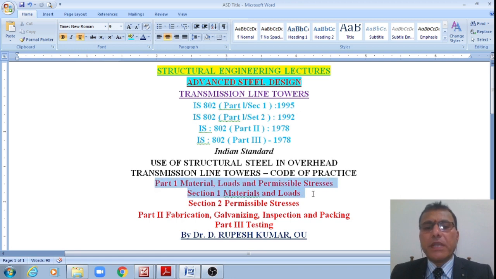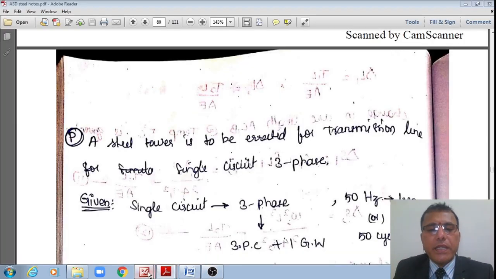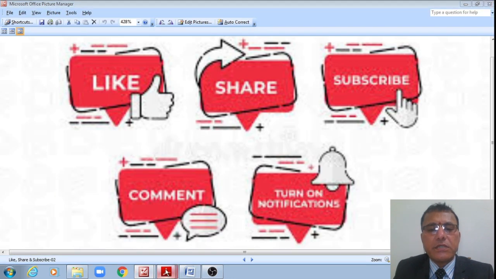Section 1 deals with materials and loads, and IS 802 Part 1 Section 2 deals with permissible stresses. IS 802 Part 3 1978 deals with fabrication, galvanizing, inspection and packing, and IS 802 Part 3 1978 deals with testing. Right. I hope, students, you are understanding the discussions, right?